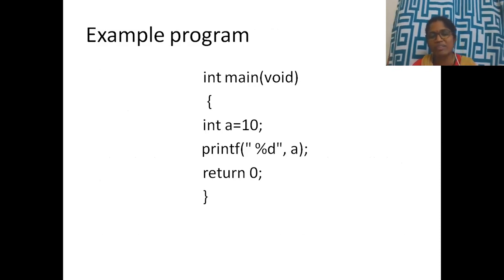Right? What do you have here? Integer main. Main is a function. Right? Main is a function. Void is an empty data type. Integer is a data type. Right? So inside, integer a equals 10. So 10 is the value assigned to a, and integer is the data type. Right? So